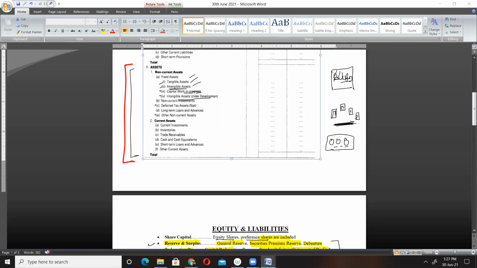But some amount of money has been invested through research and development in this category. So hence this needs to be recognized and shown in our balance sheet. The question is where we shall show these items. These items will be shown under the heading intangible assets under development. So these are intangible assets which are still under development.